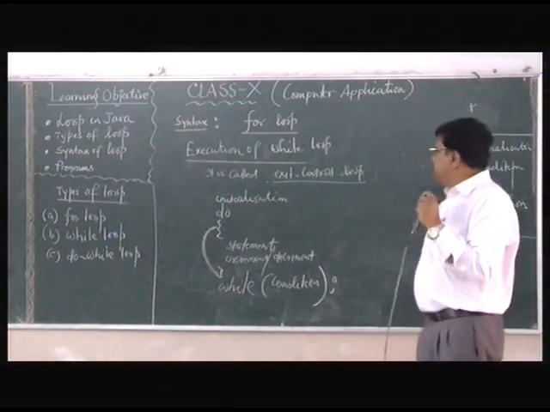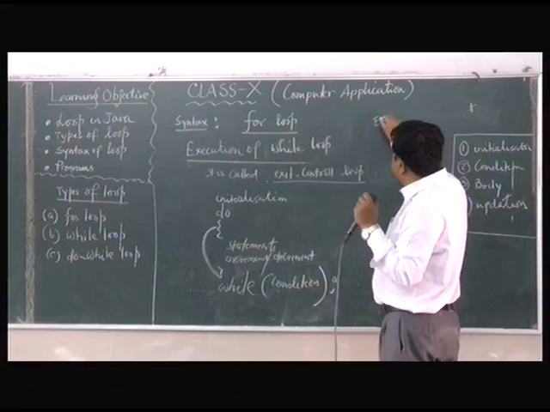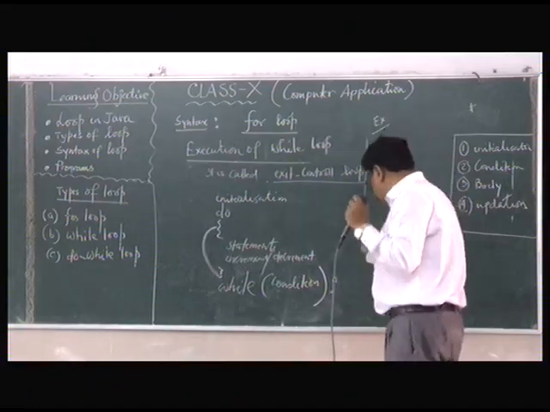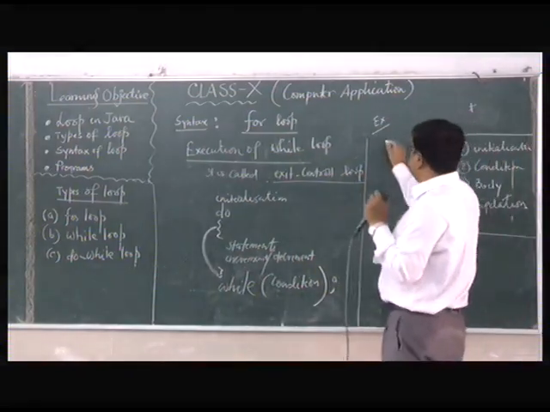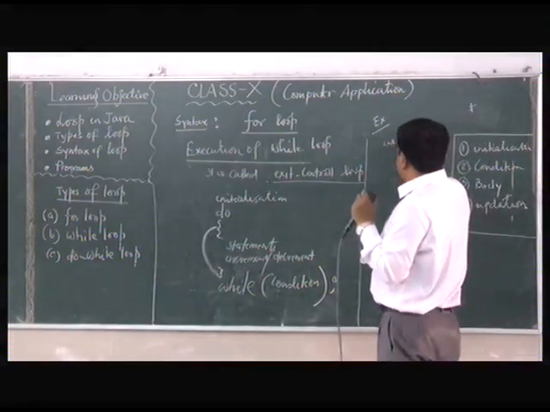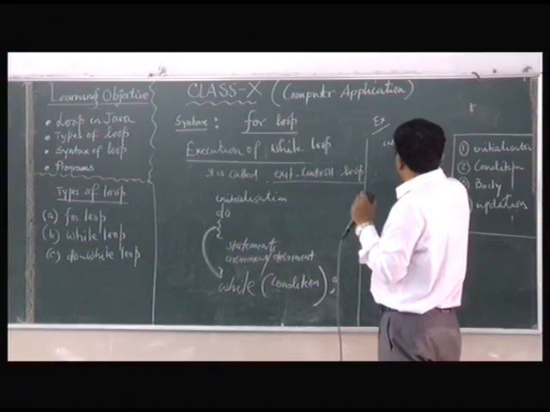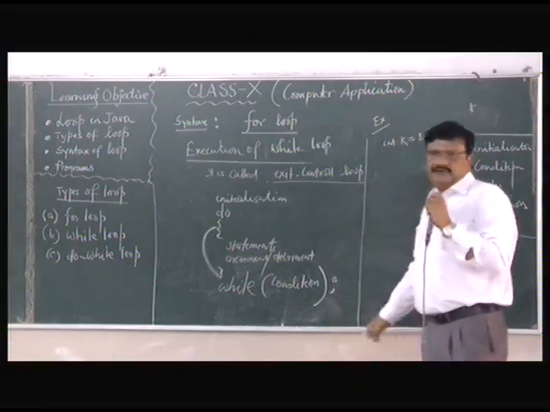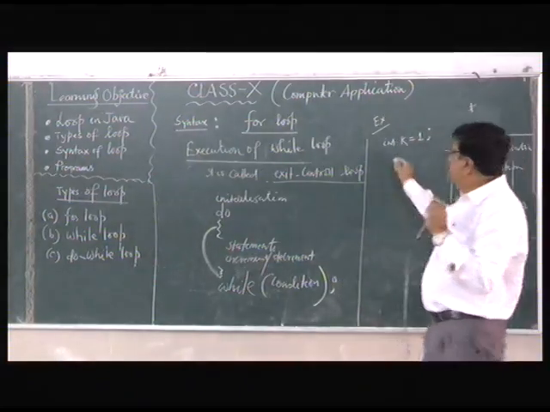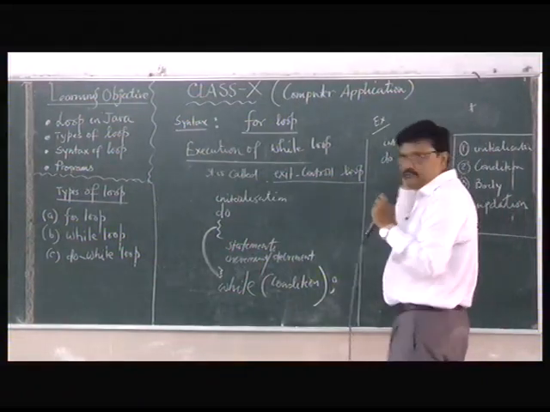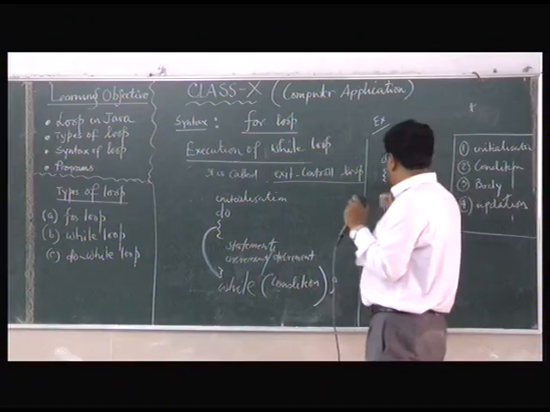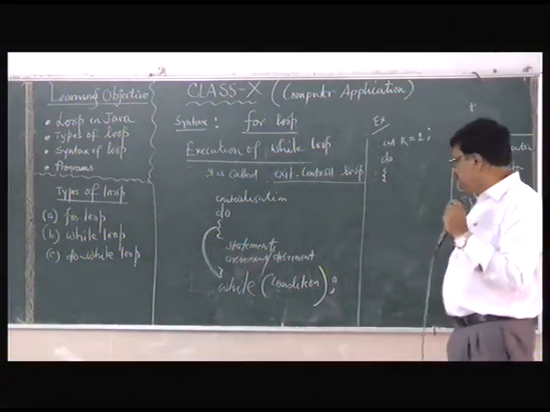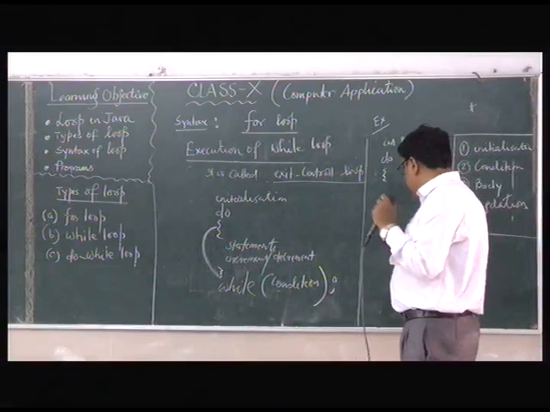For example, let us take a snippet. One example I am giving you. Same example, so that it will be clear. Suppose K is equal to 1. What is K? The control variable. Now do. I am writing do, and then the brackets.